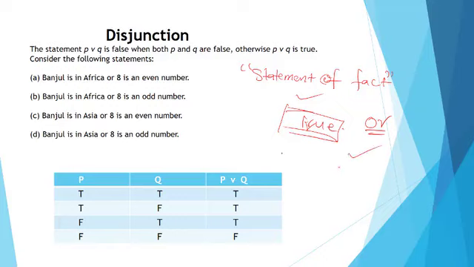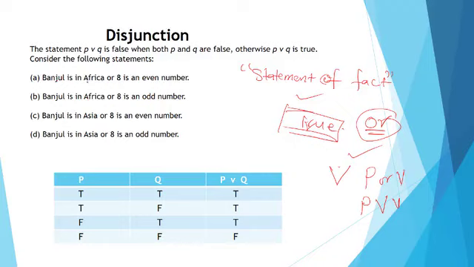In such a setting, we use the symbol V, facing up, to represent or. We don't say P or Q; we rather write P like this, then the V comes here. Now let's use the example that we are seeing here to illustrate this very disjunction.